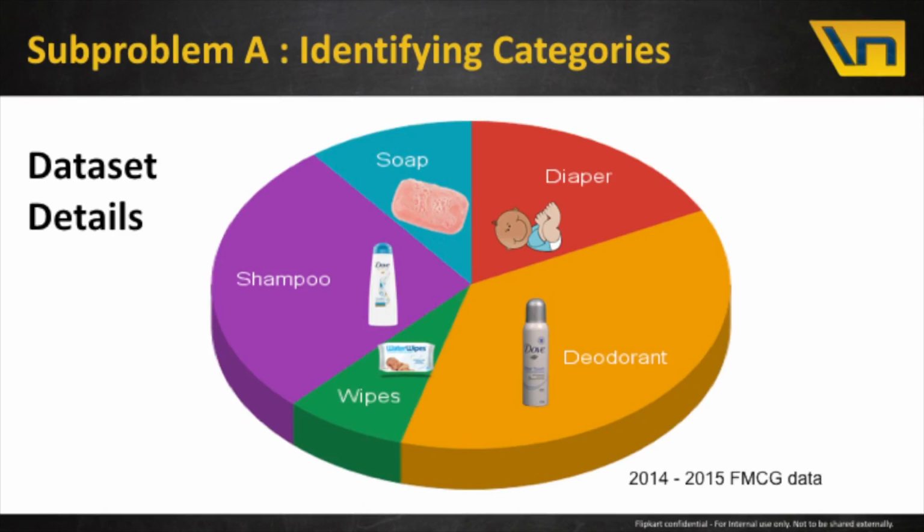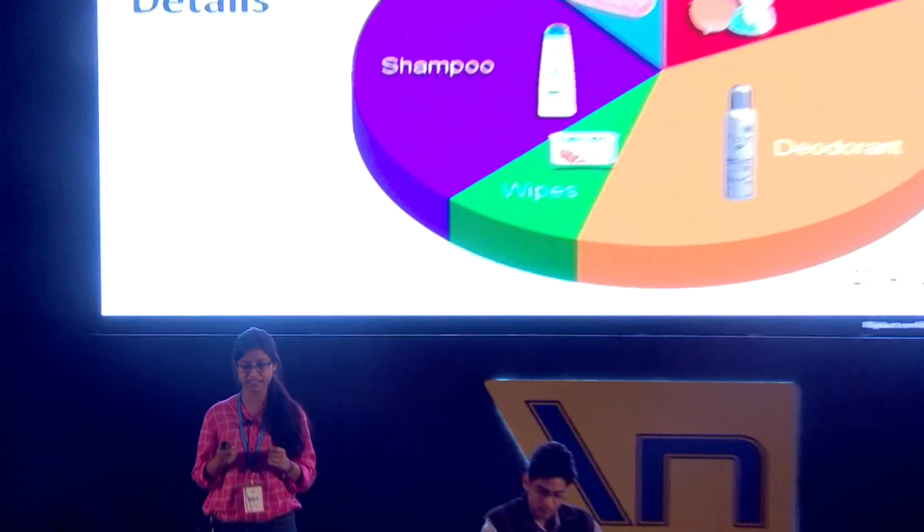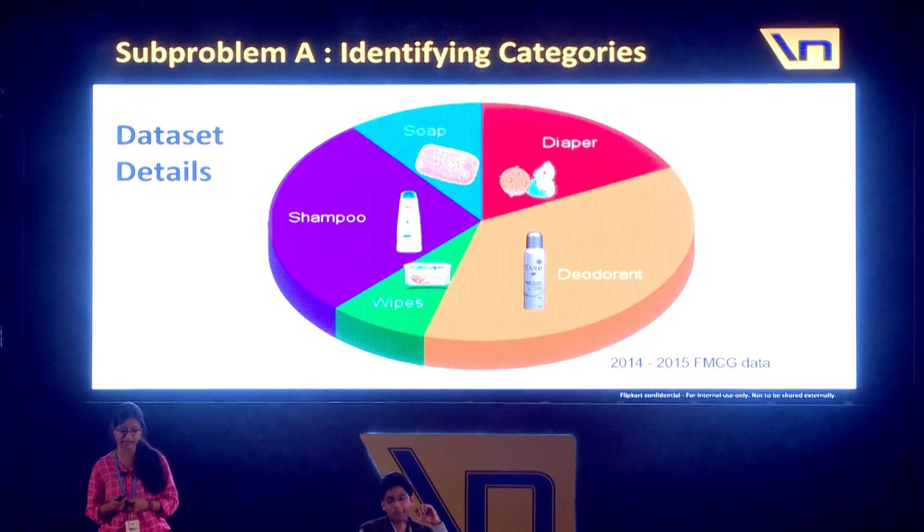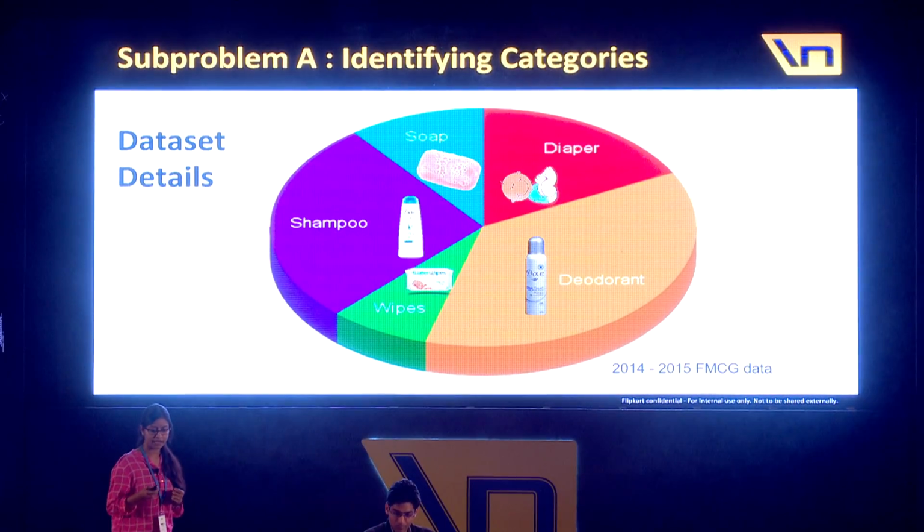If we do, it is either for our family members, or we want to give to our friends, or there are resellers who are doing repeat purchases because we don't allow multiple quantity of one product in one order. So they place multiple orders of the same unit and they sell it offline. So when we analyze the data, we figured out that there are FMCG categories where these patterns are very prominent. So we have taken 5 such FMCG categories. You can see that there are soap, diaper, deodorant, wipes, and shampoo.